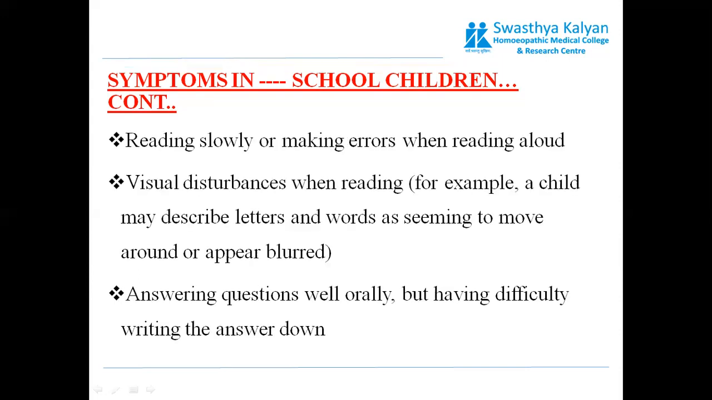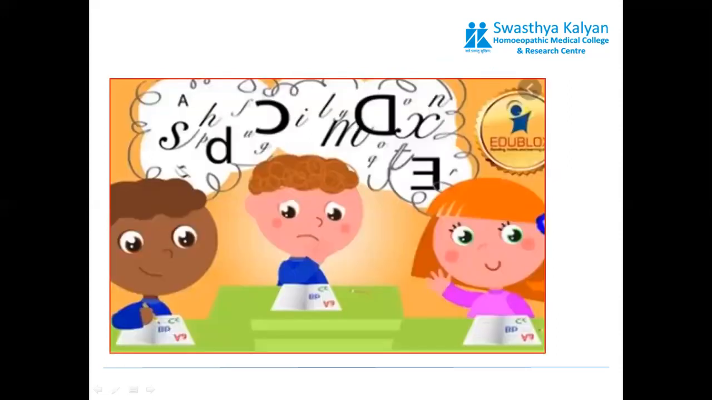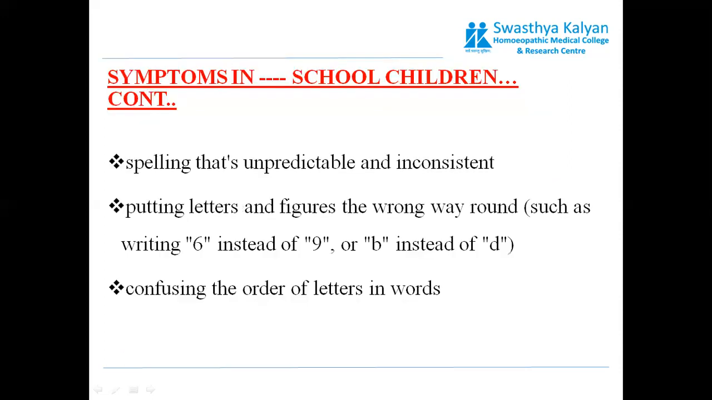They have difficulty in reading. They have visual disturbances while reading, and they might describe the letters and the words as slightly moving or blurred. They are slow readers, and if they are inclined to read aloud, they will make errors. They get confused with the order of the letters in the words, put the letters and figures in the wrong place, and have inconsistent spelling. So these were the symptoms in school age children.